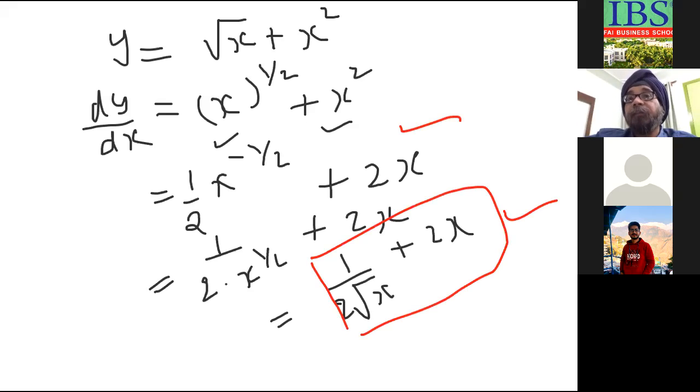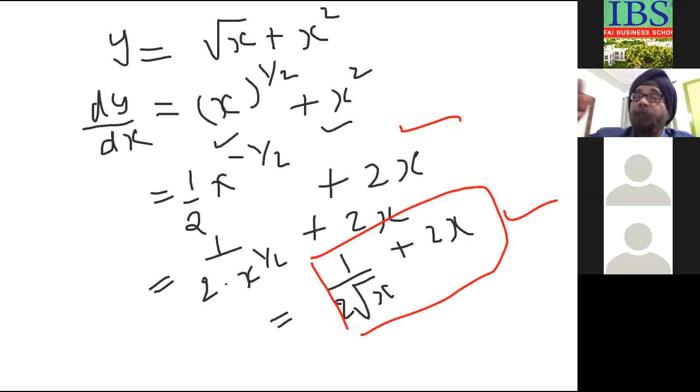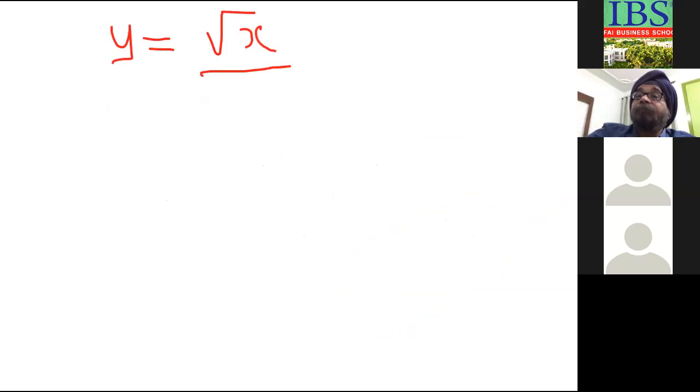Shall we take another example? Yes, sir. Okay. You noted this? Yes, sir. Okay. Now I give you a formula of division. Root x divided by x square. Find out the differential of this. Root x is f, this is g. So use the numerator by denominator formula and find out the value. Try this.